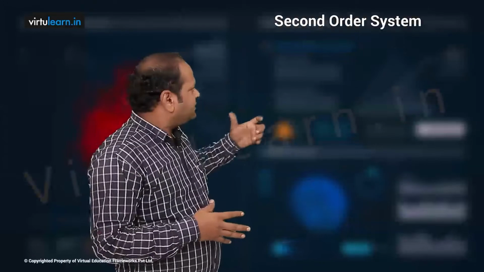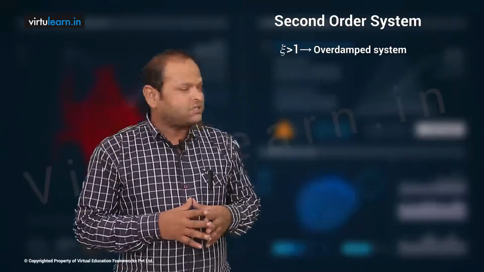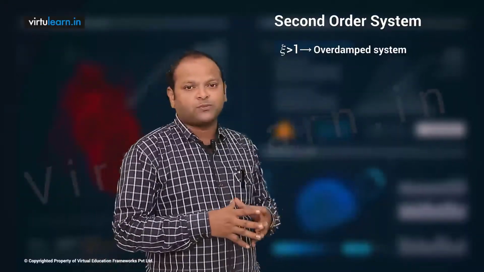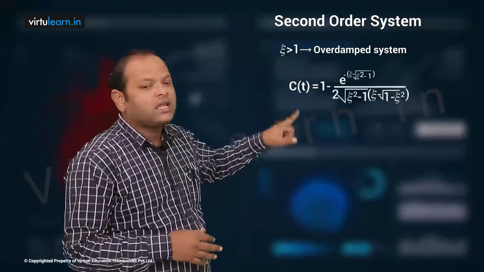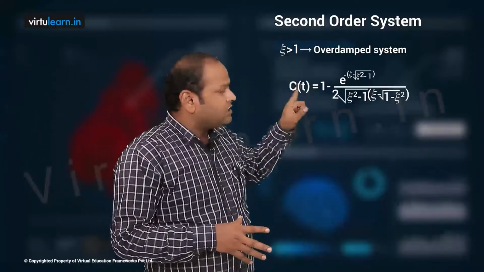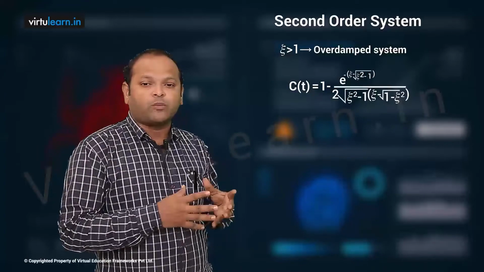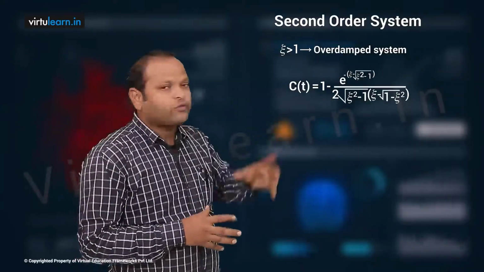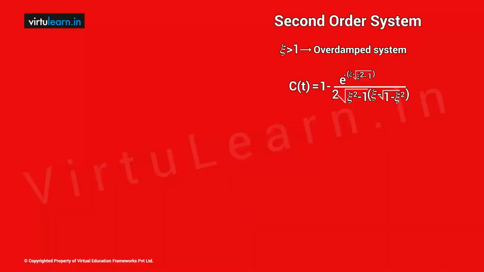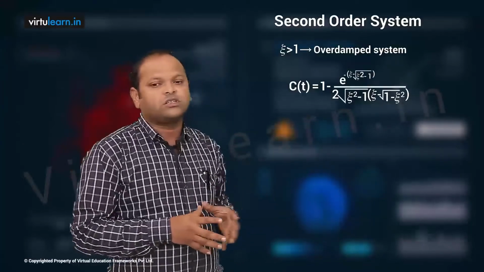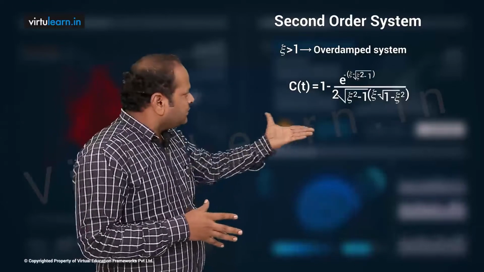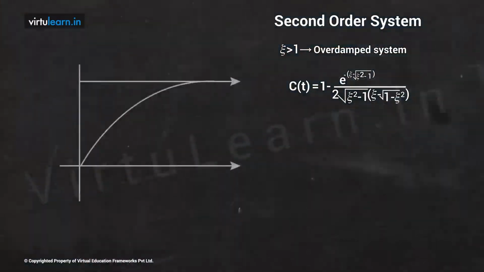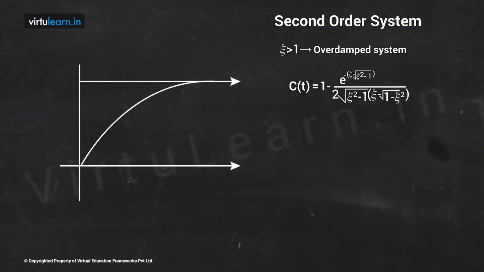Now the last case, when zeta is greater than 1, is the overdamped system, and for this the step response C of t is equal to 1 minus e power minus zeta minus under root zeta square minus 1 omega n t, divided by 2 into square root of zeta square minus 1 into zeta minus under root zeta square minus 1. This response gives a slowly increasing response going to the steady state value, which is the sluggish nature of the system.